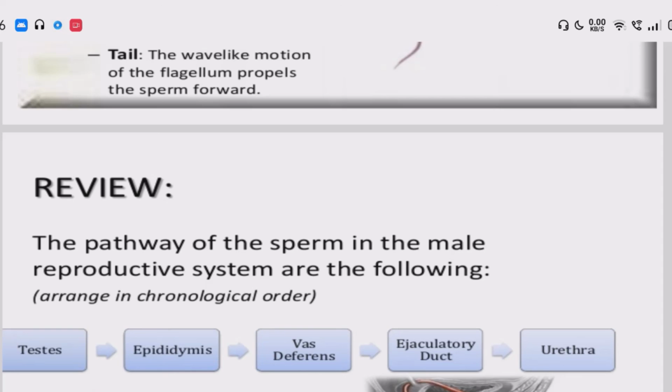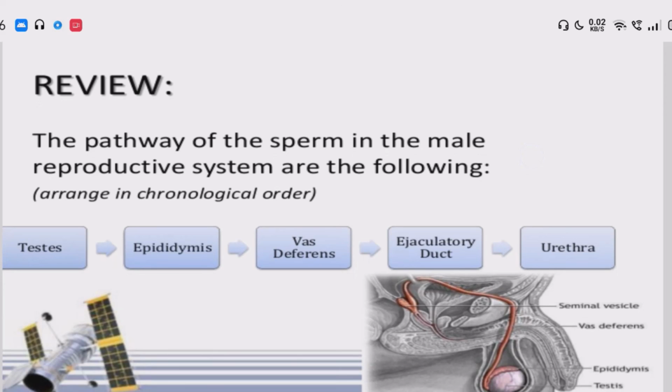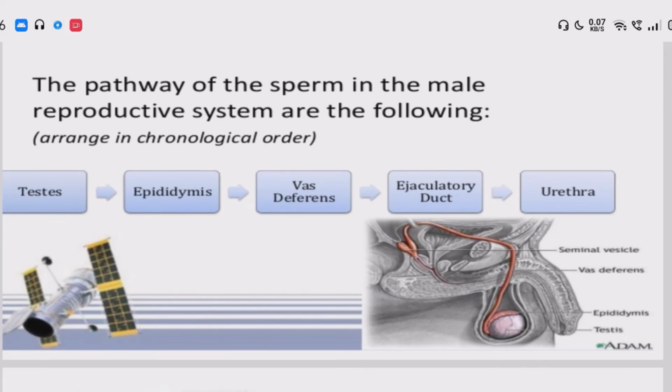The pathway of the sperm in the male reproductive system is as follows: testes, then epididymis. Sperms flow from the testes towards the epididymis, towards the vas deferens, then the ejaculatory duct and urethra.